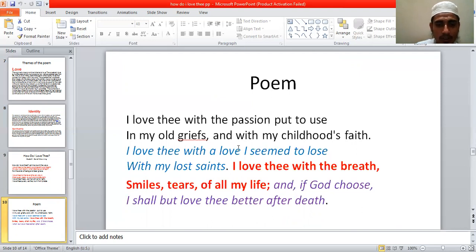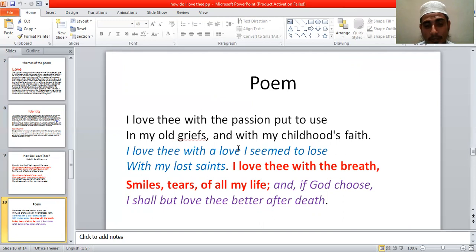So in this world, it is not possible for her to make a perfect love to her husband. She believes, if God agrees, then I will love thee better from this life to that life, that means after death.